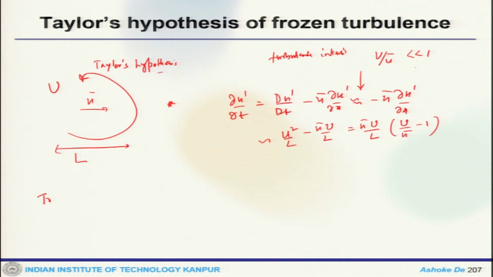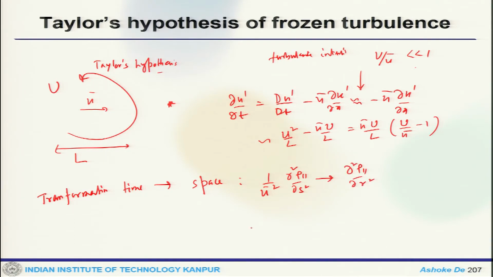So, the transformation from time to space, where 1 by u square del 2 rho 1 by del S 2 goes to del 2 rho 1 1 by del R 2, and omega by u bar tends to k. So, essentially the time transformation into space.